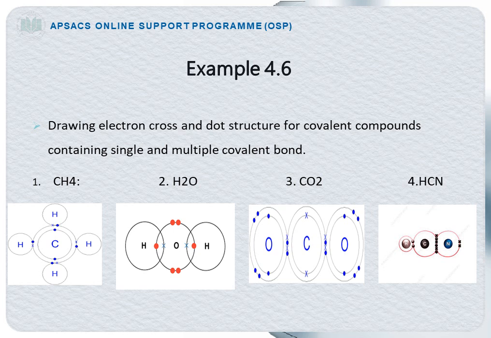In the case of hydrogen cyanide, the carbon atom shares its 4 electrons, but carbon shares 1 electron with the hydrogen atom, and carbon shares its 3 electrons with the nitrogen atom. Means there is a triple covalent bond between carbon and nitrogen, and a single covalent bond between carbon and hydrogen in hydrogen cyanide.